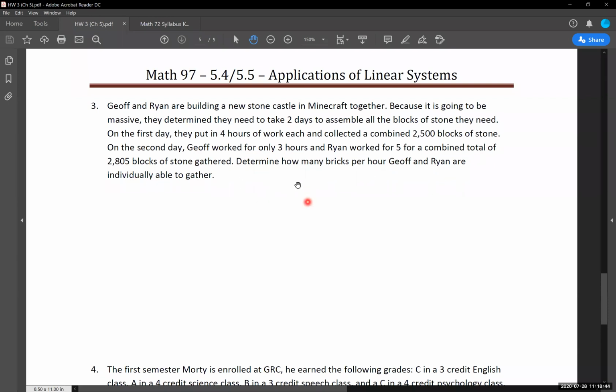So we actually don't know the rate that Jeff can gather at and the rate that Ryan can gather at. They could be the same, they could be different, but we do not know at this point in time. So we need to work with the idea of how we can build an equation or some equations that are going to work with both of these instances. So I'm going to jump us over to our Blackboard, and we'll start going through our instances, or how we set this thing up.